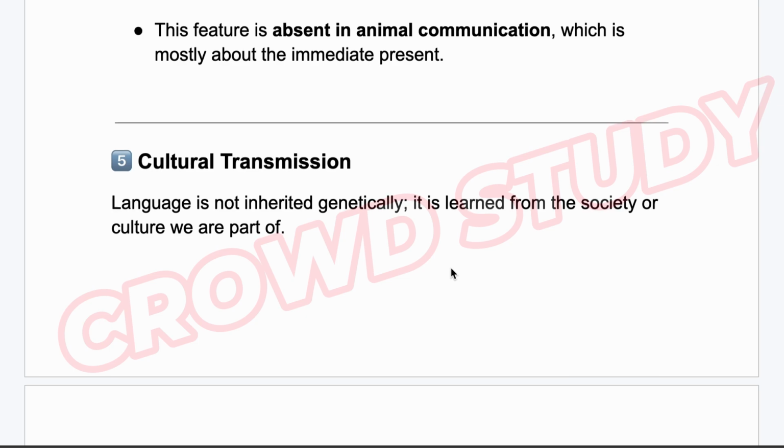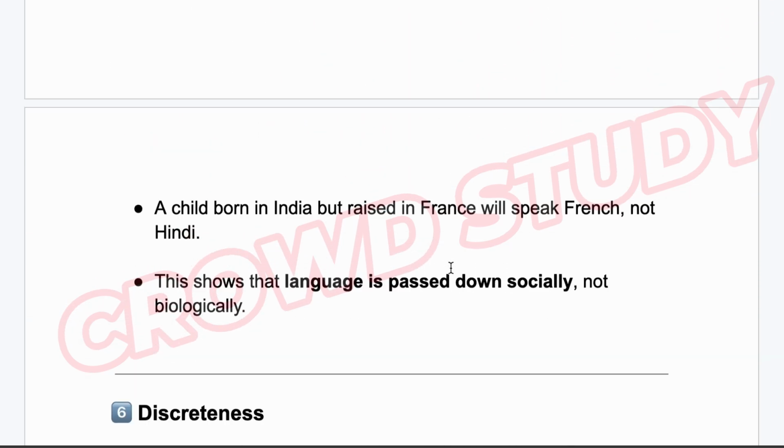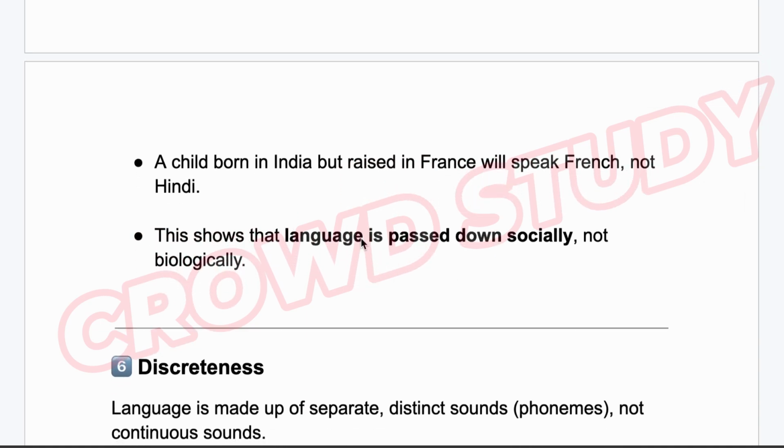Number 5 is cultural transmission. Language is not inherited genetically, it is learned from the society or culture we are part of. A child born in India but raised in France will speak French, not Hindi. This shows that language is passed down socially, not biologically.